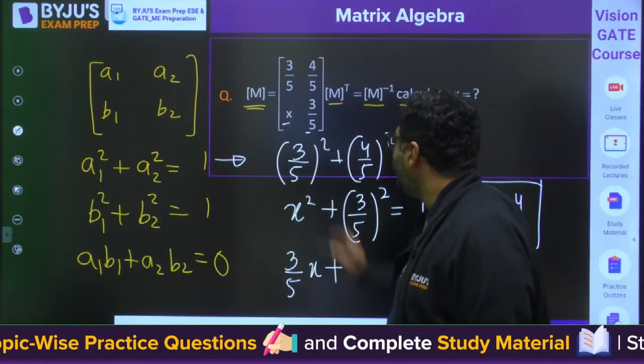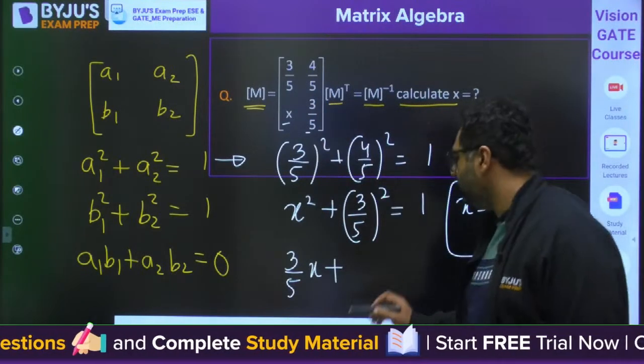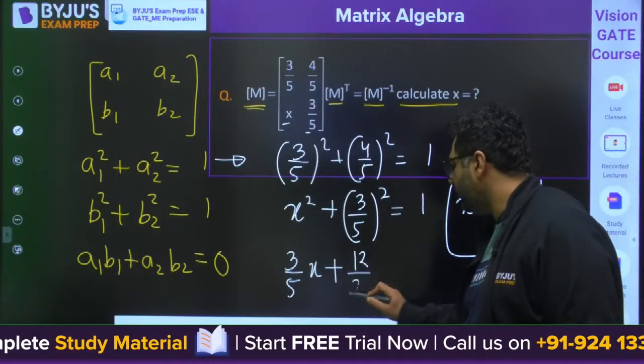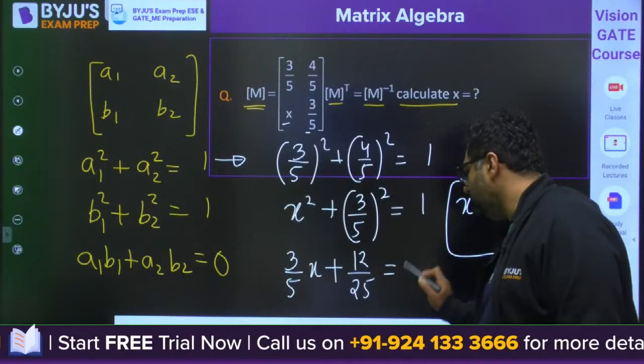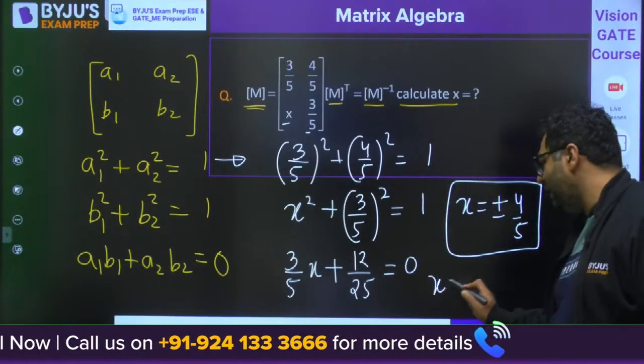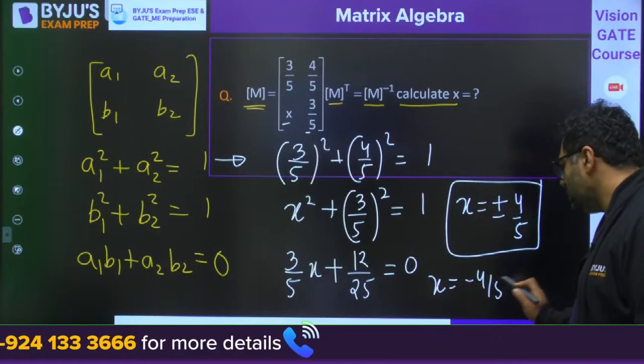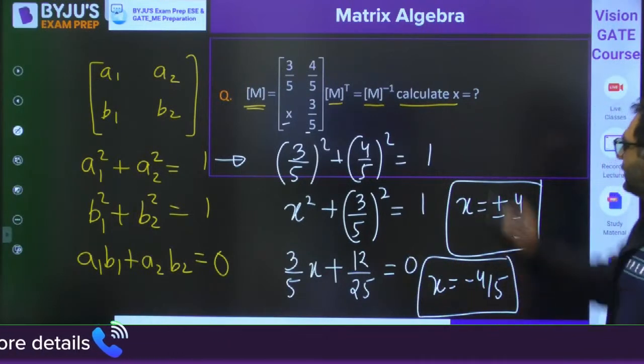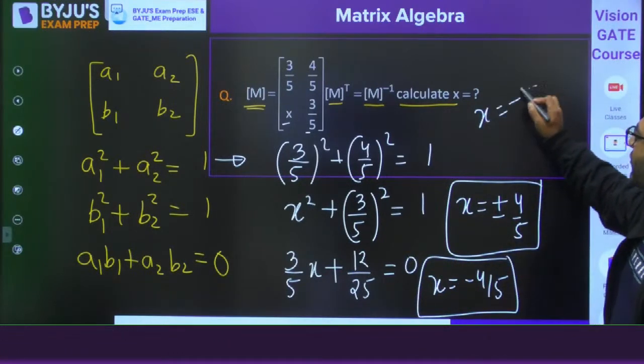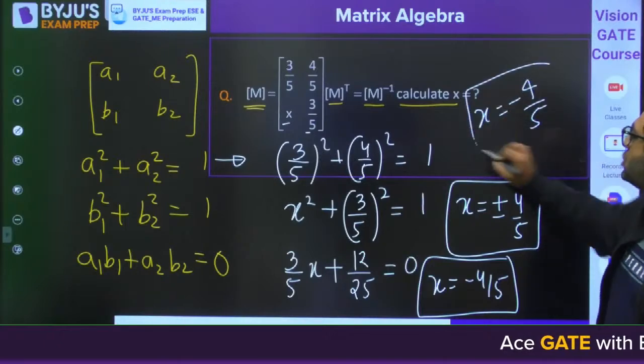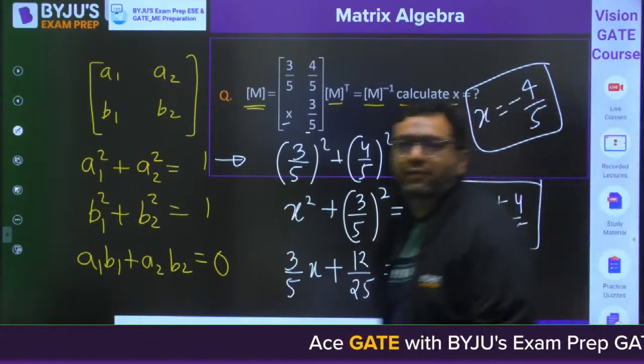Then plus A2 B2 is 4 by 5 into 3 by 5. It is 12 by 25. So my dear, if it is 0, you will be getting the value of x as minus 4 by 5. So from here you can comment that x will be not plus 4 by 5 but minus 4 by 5. So this is how you would be calculating the value.